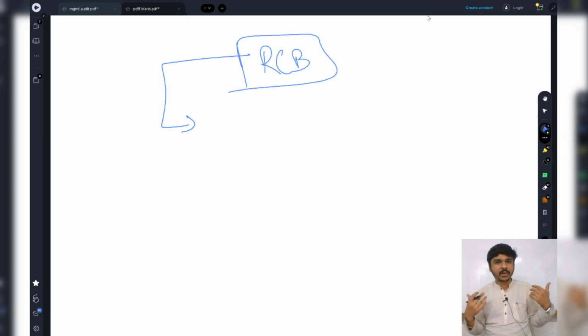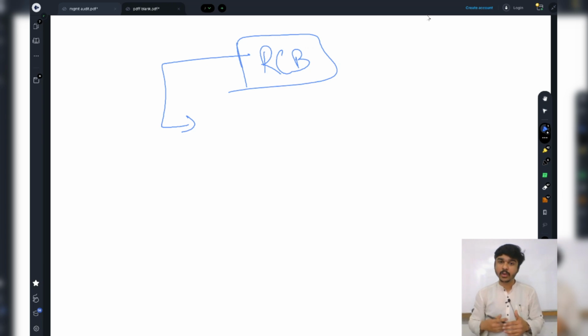Now, as a statutory auditor, what am I going to do? I am going to check their financial books. Right now, in this case, there are no financial records. What is going to happen is I am going to go there and see why they're not qualifying, basically why they're not winning the games in such a way that they should get qualified.